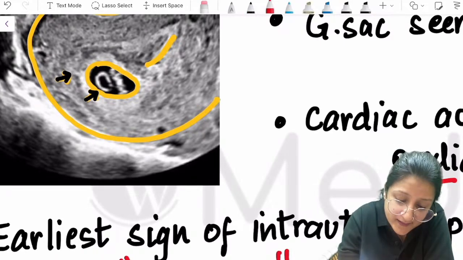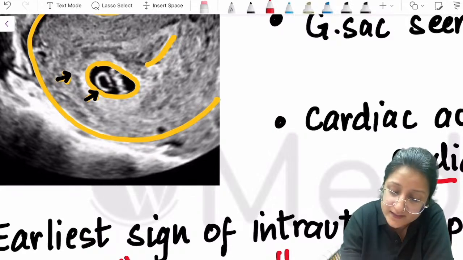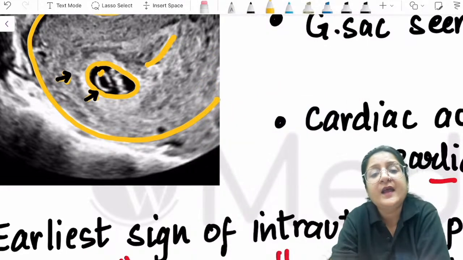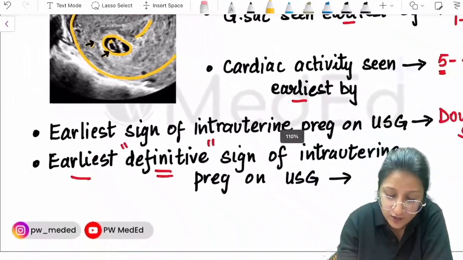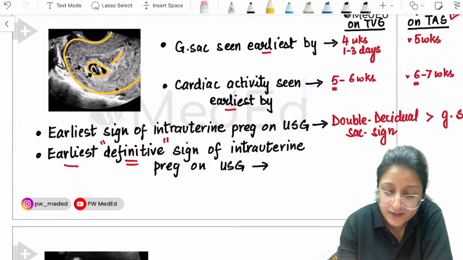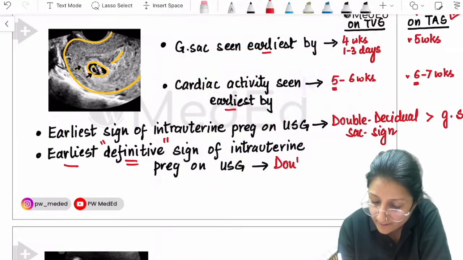So once there is another white circle inside the gestational sac, it is called the double bleb sign. So the earliest definitive sign of intrauterine pregnancy on ultrasound, your answer should be double bleb sign.